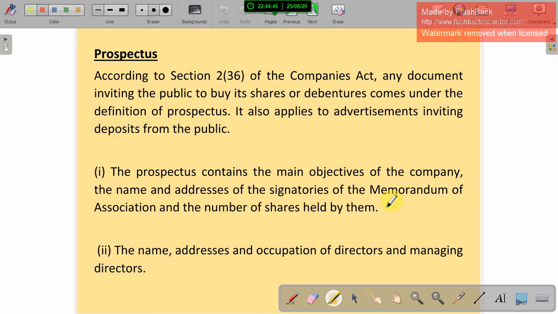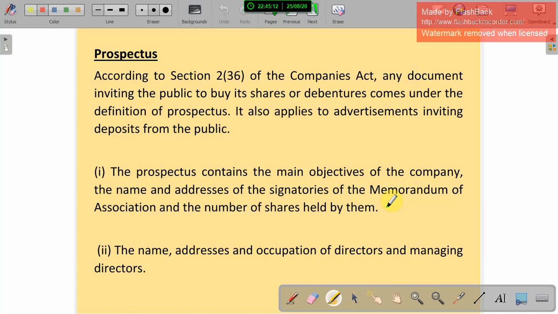The prospectus contains the main objectives of the company, the name and address of the signatories of the Memorandum of Association, and the number of shares held by them. So who all signed the Memorandum of Association, their addresses and the shares held by them should be mentioned.